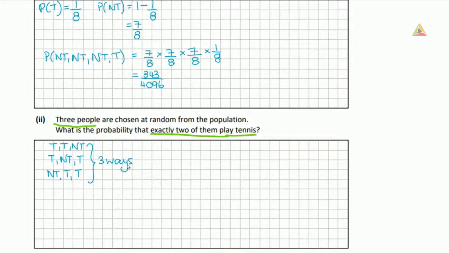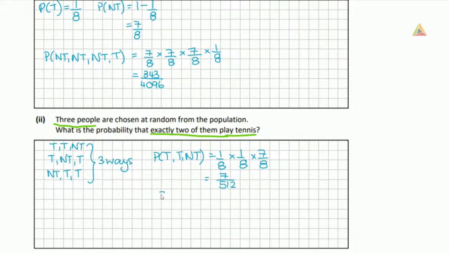So we're going to get the same fraction each time, and we can say this or this or this, so we can add them together, or we can work out one fraction and multiply it by 3. So the probability of tennis, tennis, not tennis would be 1/8 by 1/8 by 7/8. And that's going to give me 7 over 512.